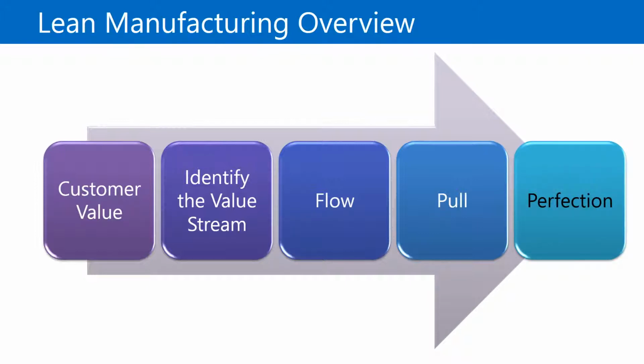Perfection. In striving for perfection, lean is a journey of continuous improvement. The goal is to economically produce exactly what the customer wants and exactly when the customer needs it. Because this perfection is an aspiration, anything and everything can be improved.